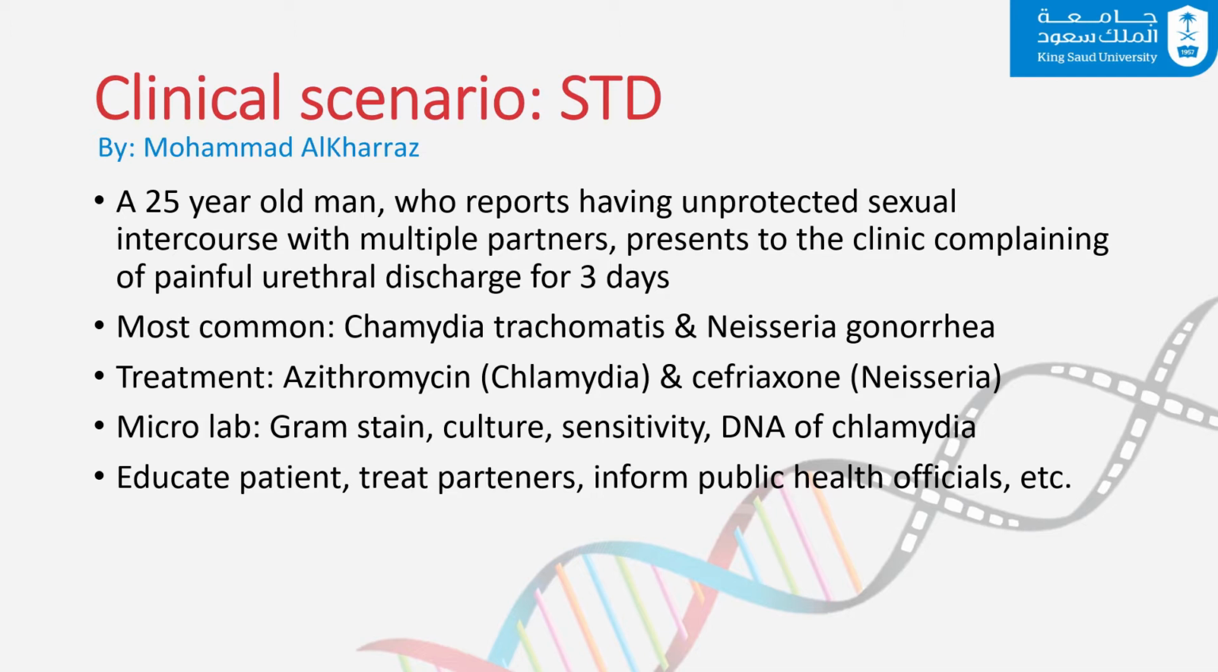So this is where it gets interesting, because chlamydia and Neisseria, although they're both bacteria, are very different from each other. Chlamydia is called an atypical organism, because it does not have a cell wall, unlike Neisseria. Neisseria does have a cell wall, and it's actually a gram-negative organism.